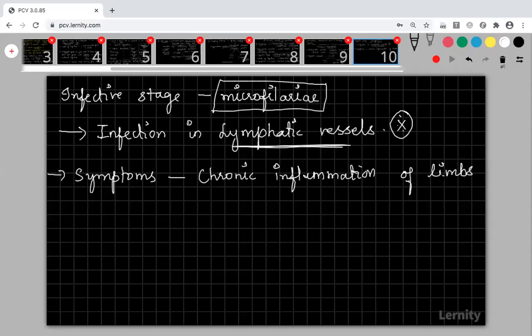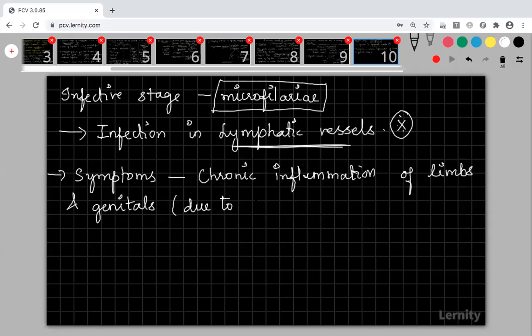Starting from that region, there will be severe chronic inflammation of the limbs and also the genital organs. In the female, the inflammation starts from the thighs. Why is this chronic inflammation taking place?